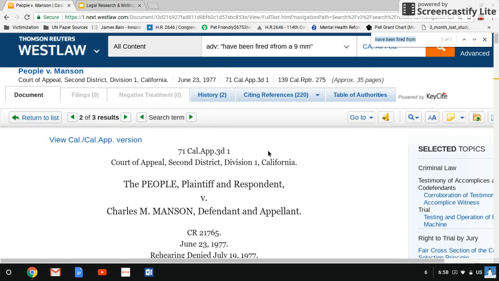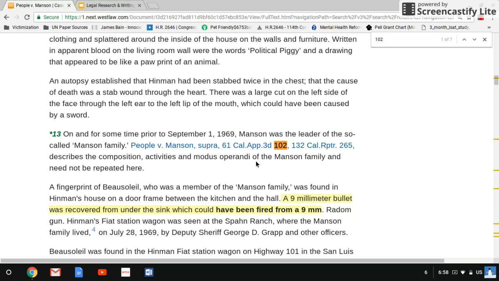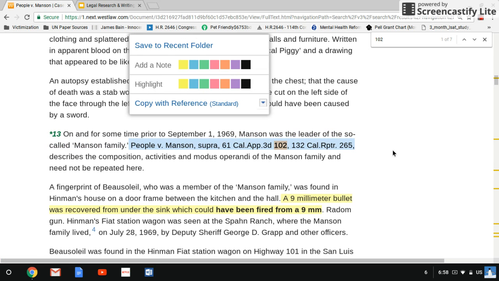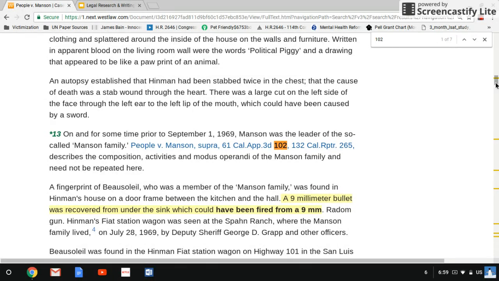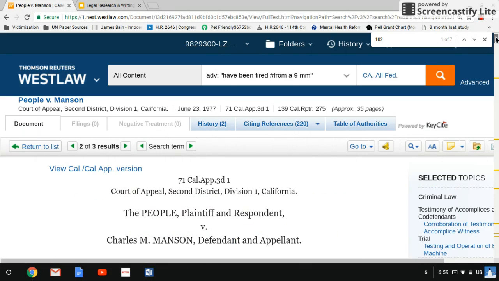The page number where the case starts is located further in the document, so the easiest way to navigate to that is typing in your search bar and searching the page number 102, which we are highlighting right now. And the last item of information is the deciding court and the year, which is found right here.